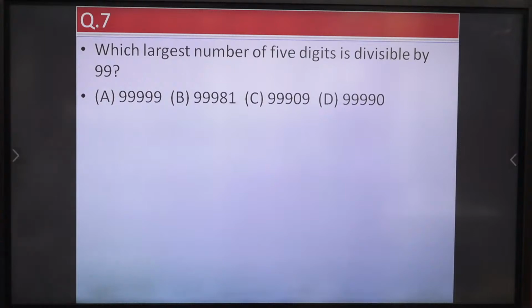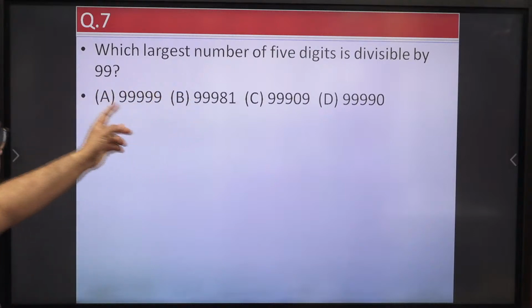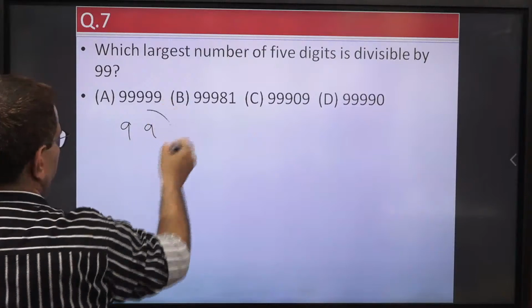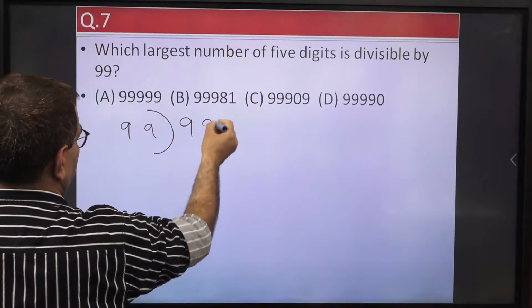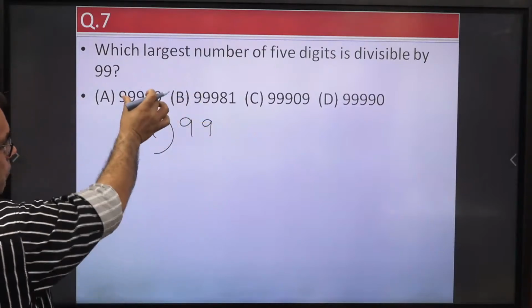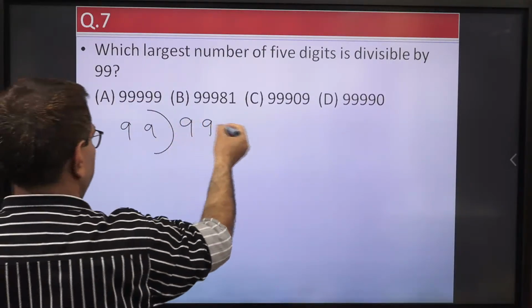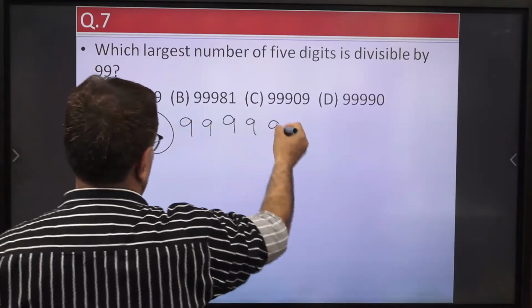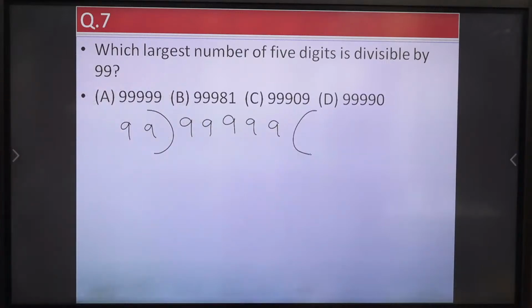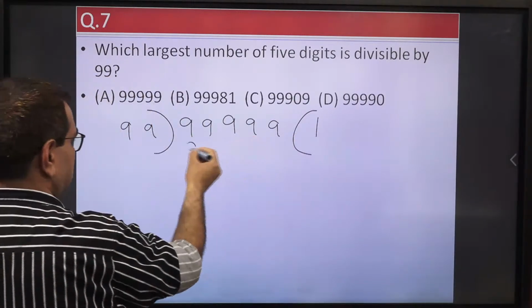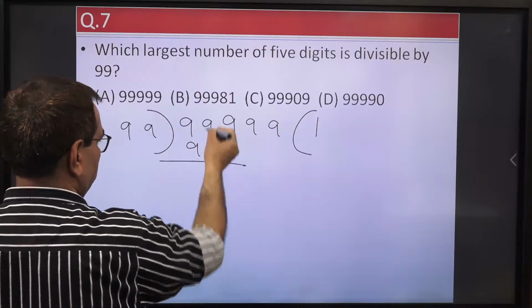Very good. So you can try by dividing by 99, and from this we can get the idea. Suppose we are dividing 99999. Let us try to divide this. One time 99 is 99, so we will get 0.